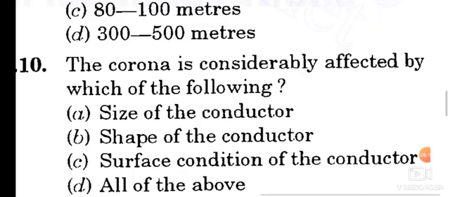The corona is considerably affected by the size of the conductor, the shape of the conductor, and the surface condition of the conductor, because the corona effect emerges on the outer surface of the conductor. These three parameters will be affected by corona loss. Okay. Now to the next question.